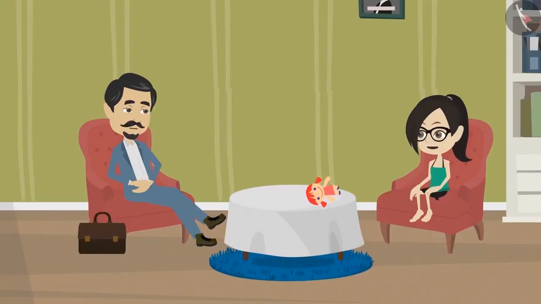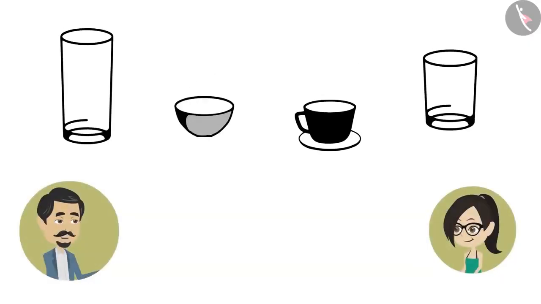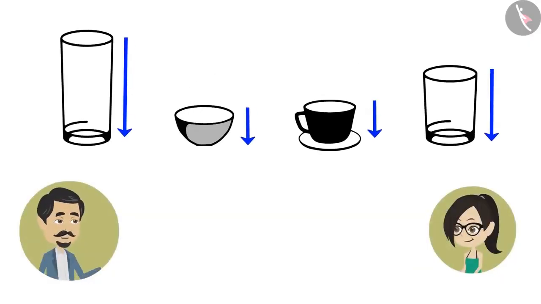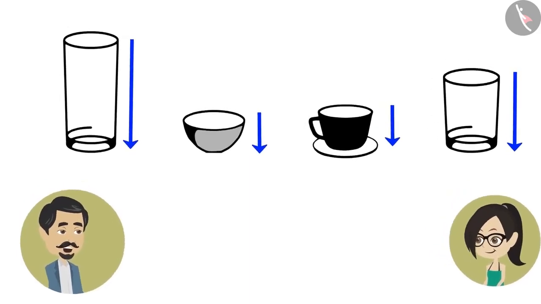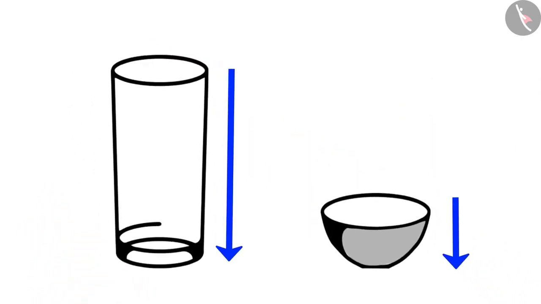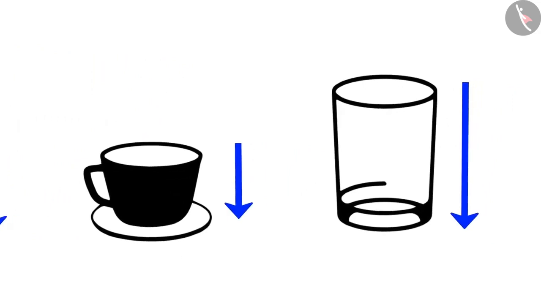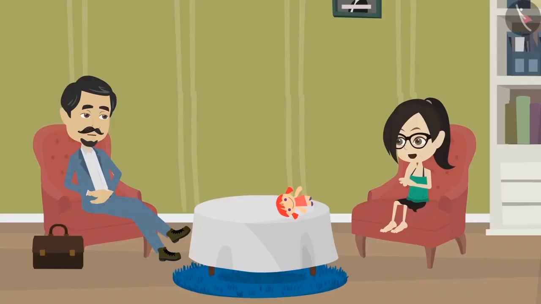Oh, so it is not necessary that we only measure the depth of those objects which are below ground. Yes, Vandana. For instance, depth is also measured in kitchen utensils because they are filled with goods. The deeper the utensil, the more quantity it can hold. The depth of a vessel helps in determining what could be stored in it. What are the other objects whose depth can be measured?